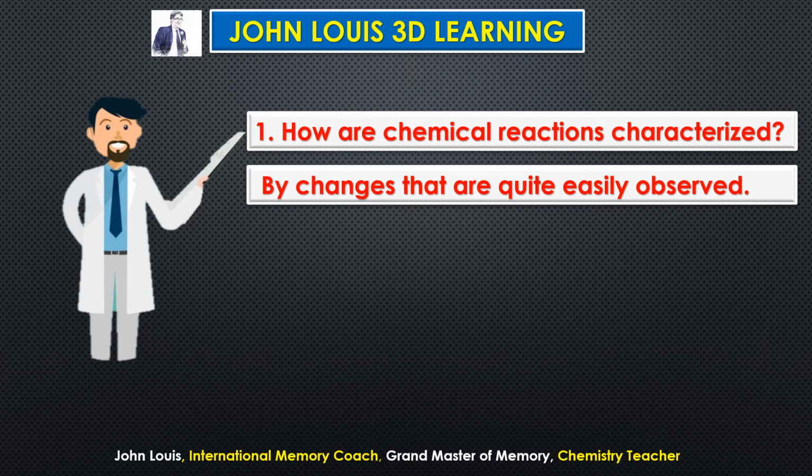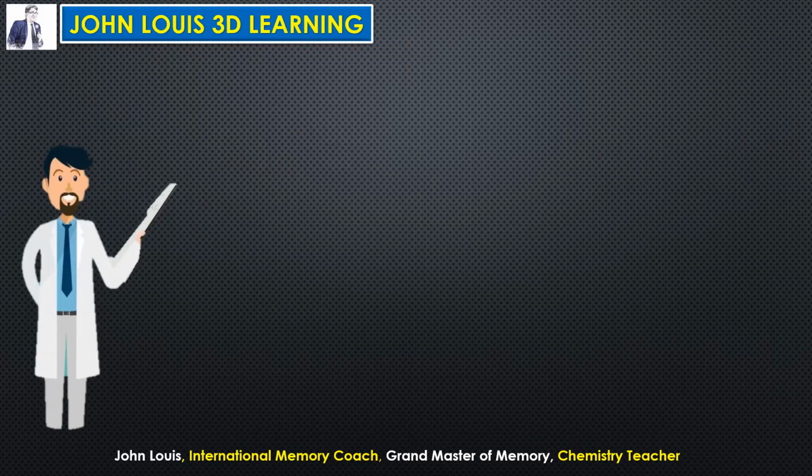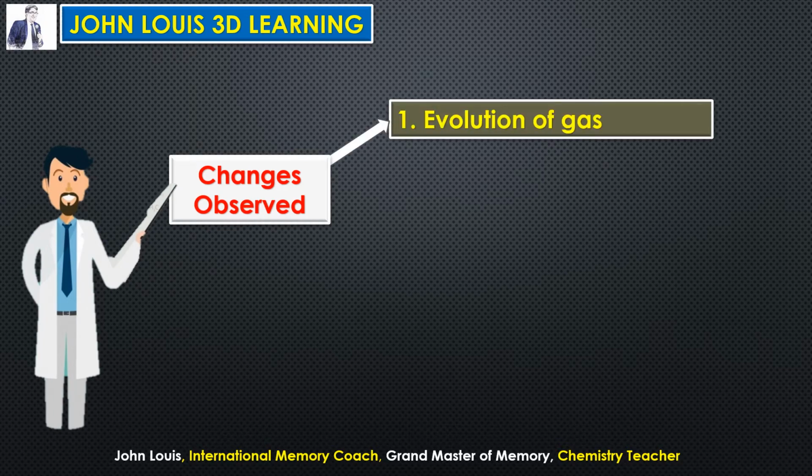So what will be the next question then? What are those changes which could be observed? There are so many changes which could be observed, but only 4 changes could be easily observed. So what are those 4 characteristics or 4 changes that could be easily observed? The first one is evolution of gas.